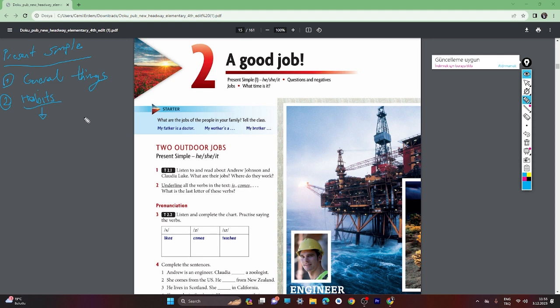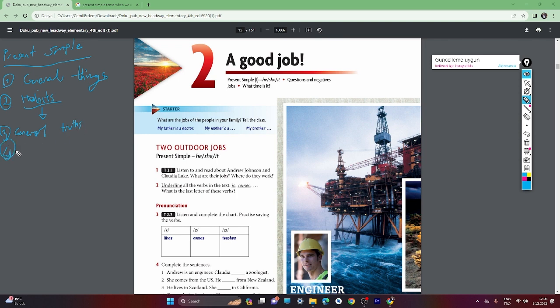This is our habit. And when else do we use it? When we talk about general truths. For example, if I am an engineer, it's generally true.